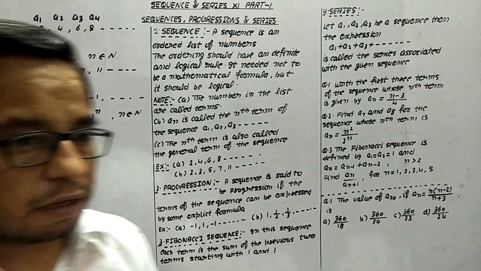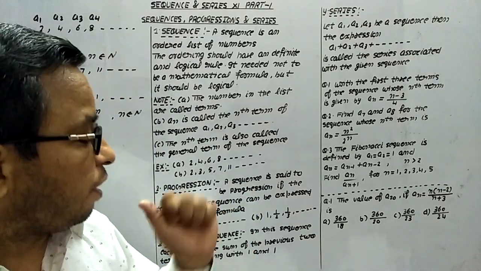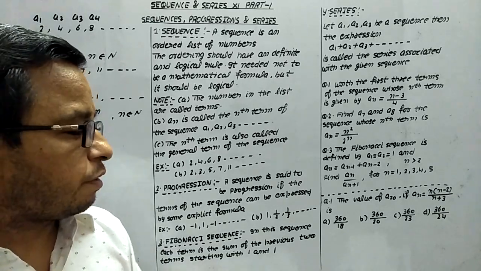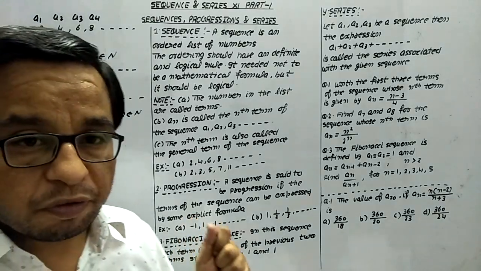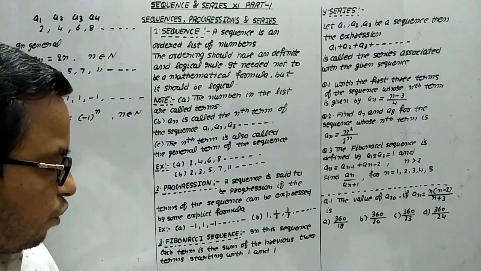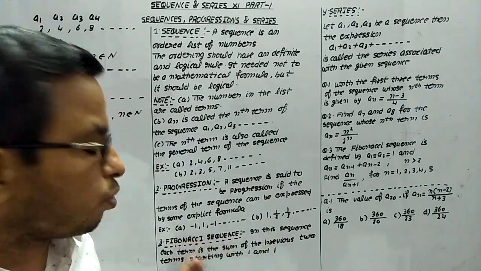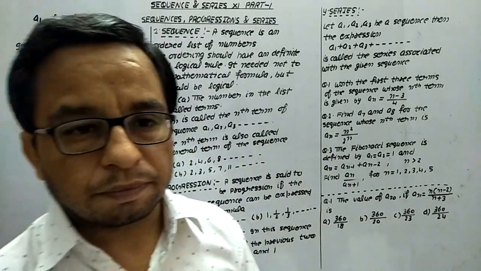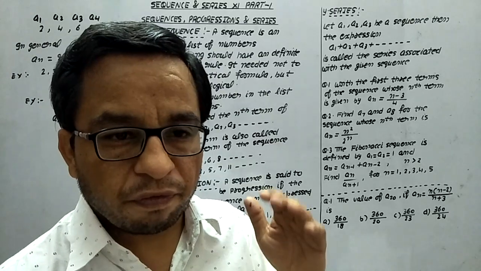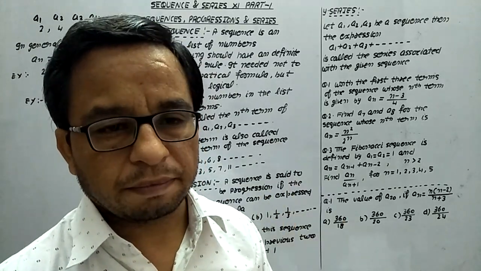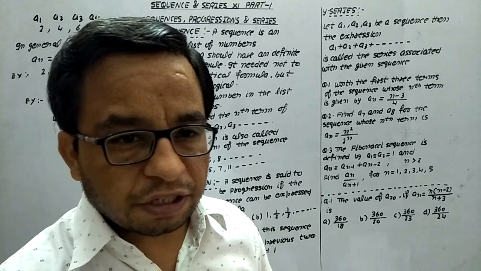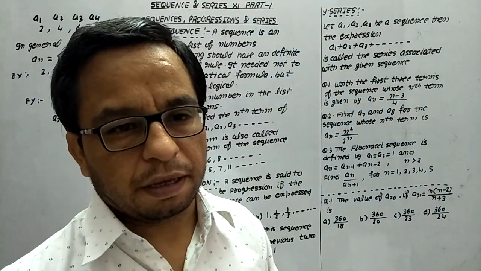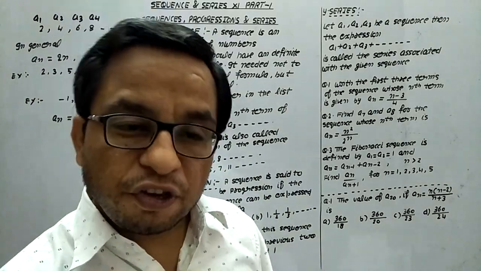Now another term is the Fibonacci sequence. So what is this Fibonacci sequence? This is a special type of sequence in which each term is the sum of the previous two terms starting with 1 and 1. It means ऐसा कोई भी सीक्वेंस जिसमें फर्स्ट एंड सेकंड टर्म 1, 1 होती है और उसकी जो नेक्स्ट टर्म होती है वो प्रीवियस सम ऑफ टू टर्म्स के इक्वल होती है, that is known as the Fibonacci sequence.